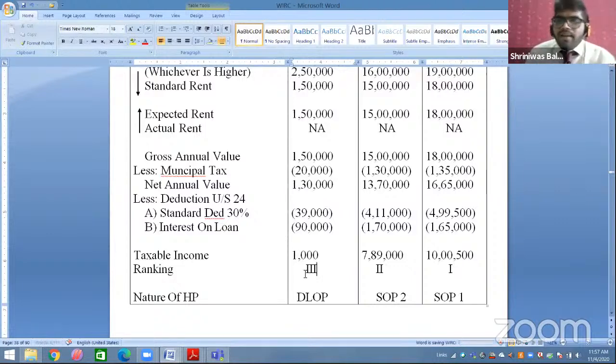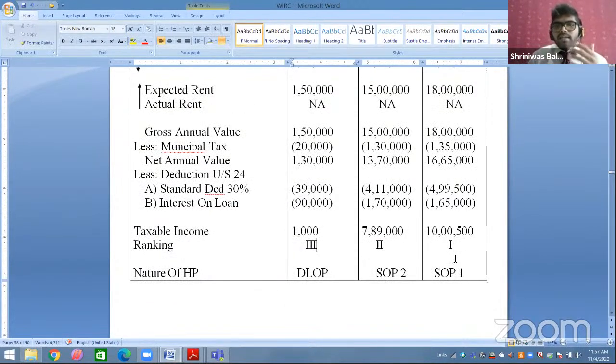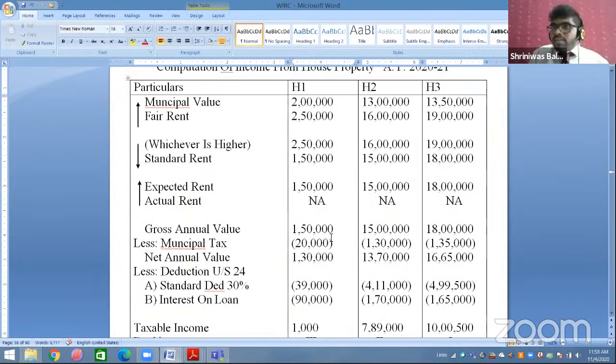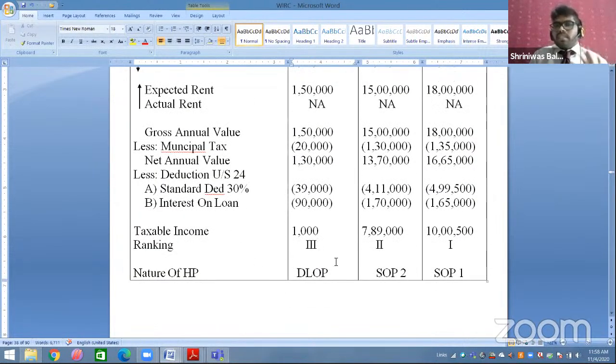Now, as per the ranking, I am going to decide which to take as SOP and which as DLOP. Maximum I can take 2 as SOP. So the one which has the maximum income, I will treat as SOP. Maximum income was house property number 3, so I am going to treat that as SOP. Then second maximum was house property number 2, so this I am going to treat as SOP. And the lowest income is of house property number 1, so that I am going to treat as DLOP.